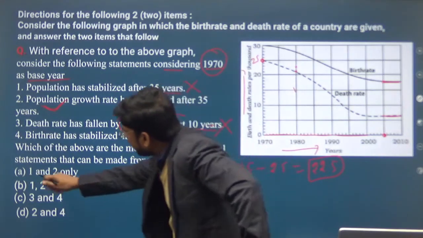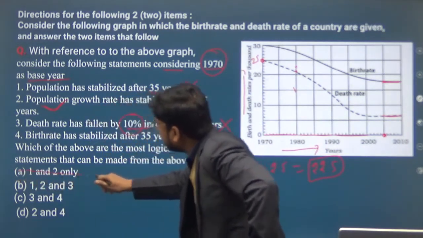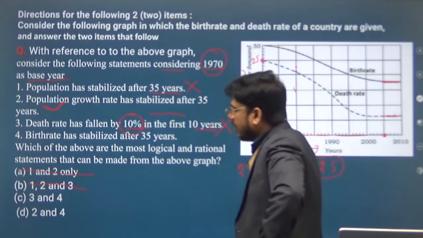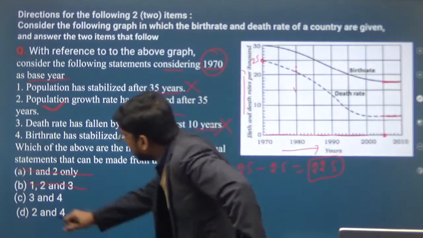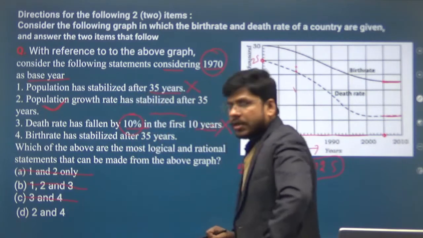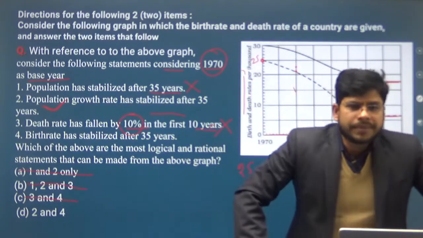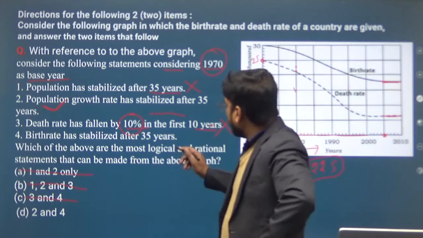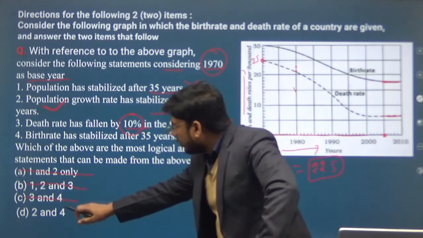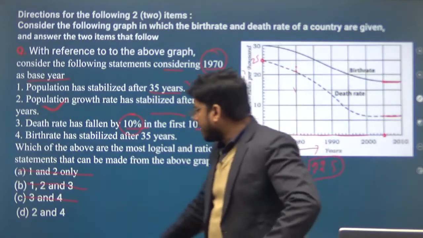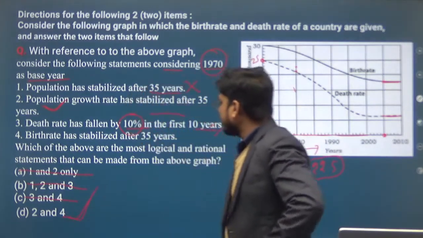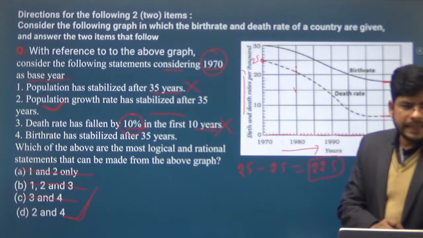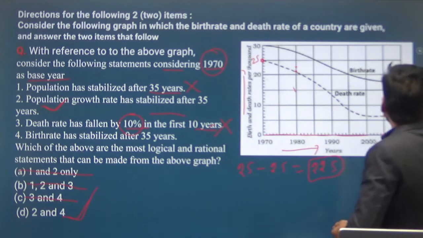If the first is wrong, then this option cannot be our answer, and this option also cannot be our answer. If the third is also wrong, then this is also not our answer. So we are left with only one option, that is option D. So only the second and fourth will be the right answer. So option D will be the right answer. Is that clear?